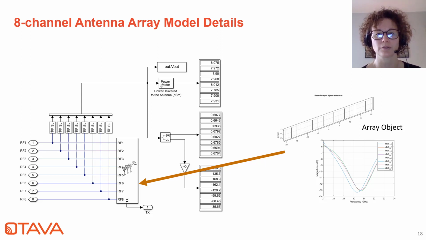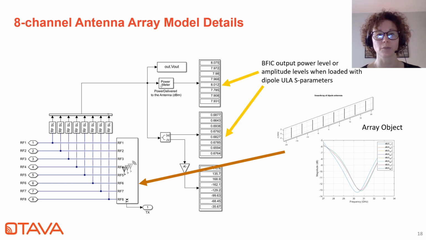So you can see the return loss that you can also plot with this test bench. And the 8x8 S parameter of the designed antenna array loads the BFIC circuit models, and the calculated RF output power level that shows on the upper right here will actually take into account the element's impedance. Users can also access signal amplitude and the phase per element as a function of the desired steering angle.